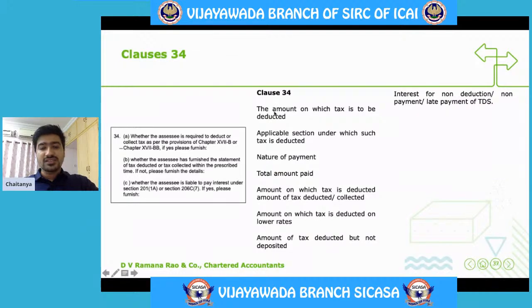Say if there is salary payment, section 192 is applicable. In the same way, the respective section is required to be identified. The nature of the payment will be salary. Total amount paid. This represents the total amount paid. This is the amount on which tax is deducted, amount of tax deducted or tax collected. Amount on which tax is deducted at the lower rate, and amount on which tax is deducted but not deposited.